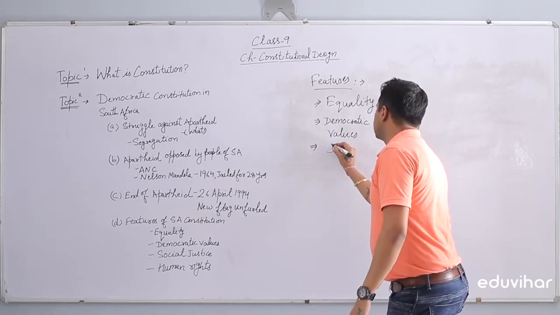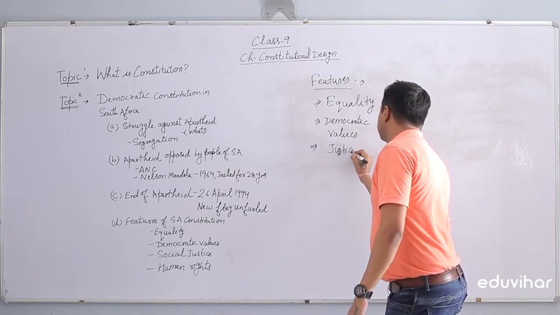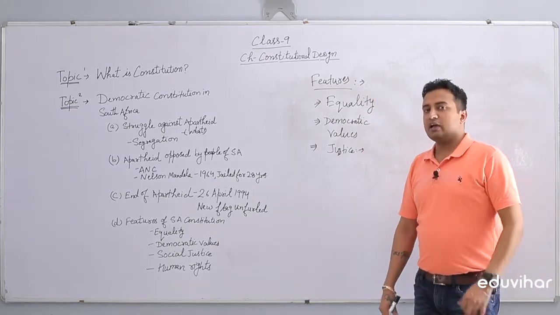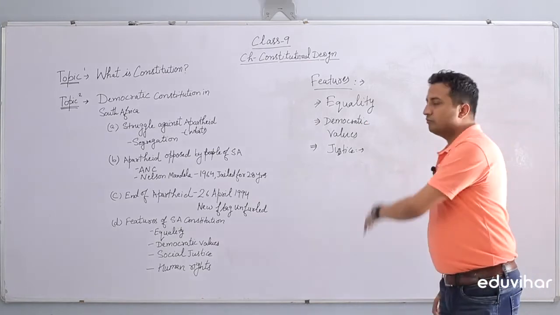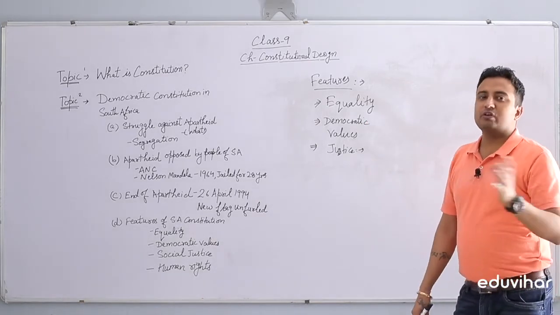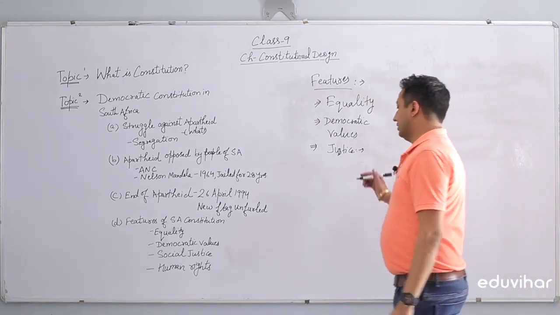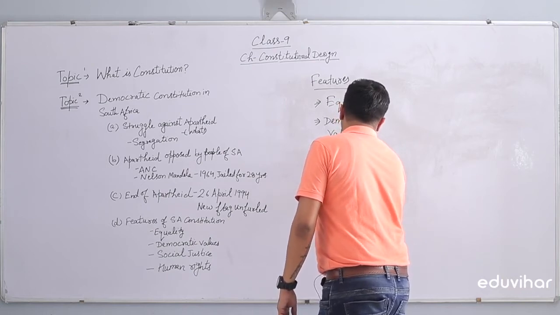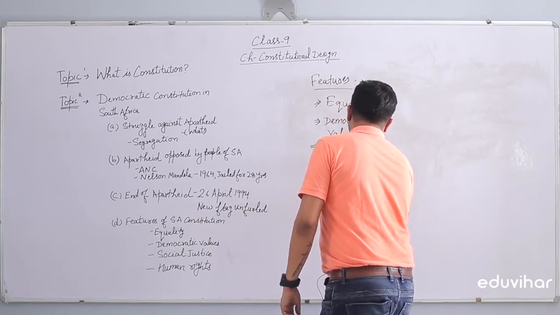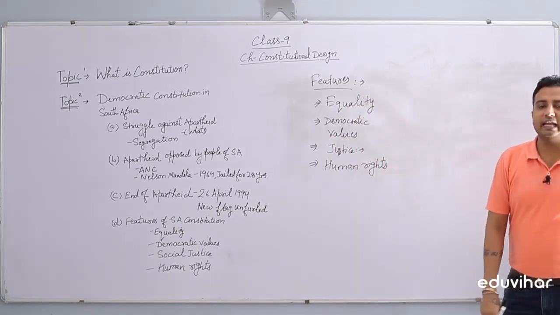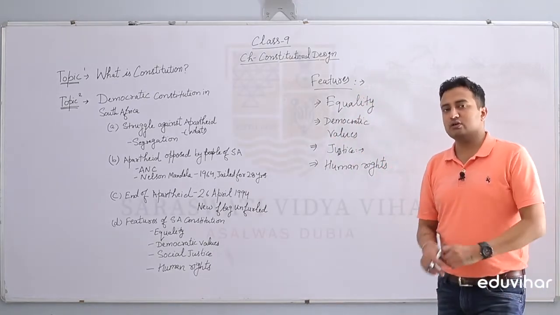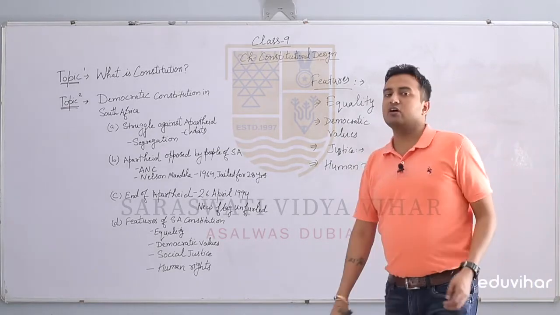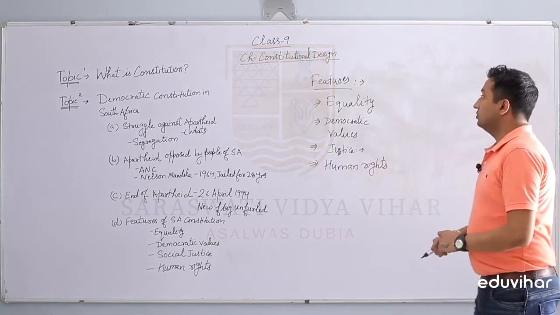Next we have justice. No one will be deprived of justice. Everyone will be served with justice. Everyone will be considered equal. There will not be any discrimination. And next we have human rights. Citizens do have certain rights provided by the Constitution of South Africa. So these were the values, or you can say features, of the South African Constitution, guys.